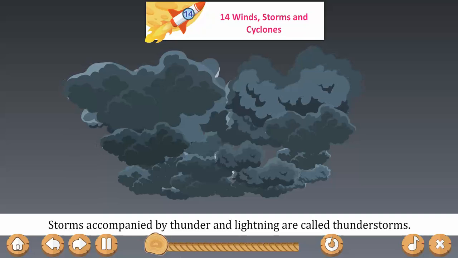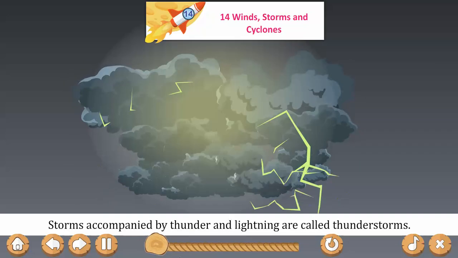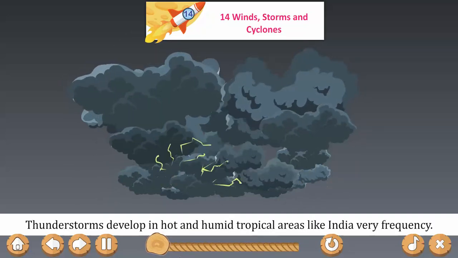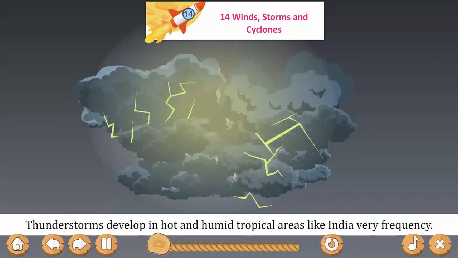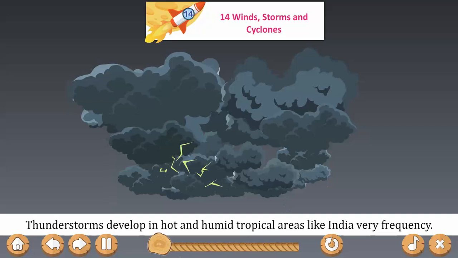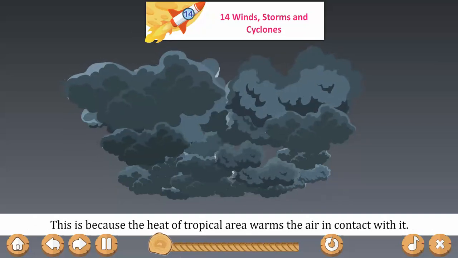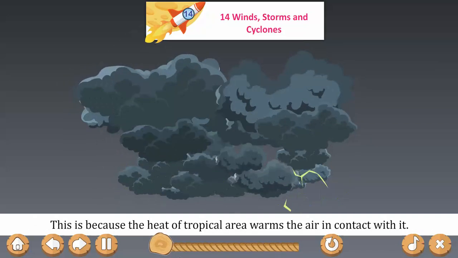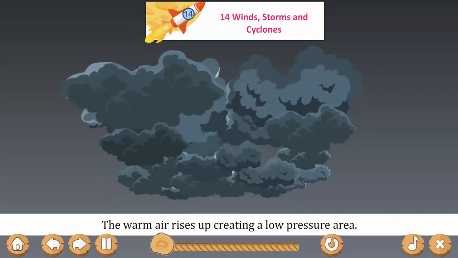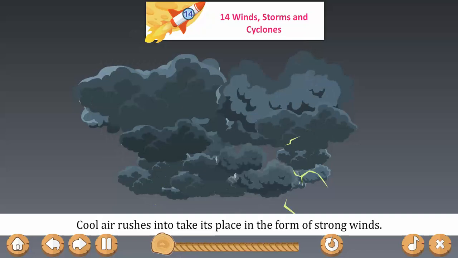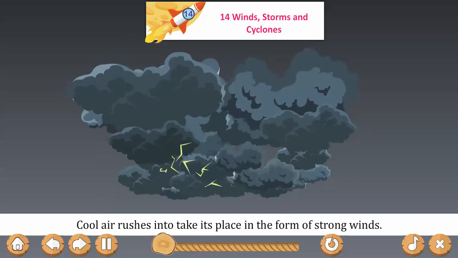Storms accompanied by thunder and lightning are called thunderstorms. Thunderstorms develop in hot and humid tropical areas like India very frequently. This is because the heat of the tropical area warms the air in contact with it. The warm air rises up, creating a low pressure area. Cool air rushes in to take its place in the form of strong winds.